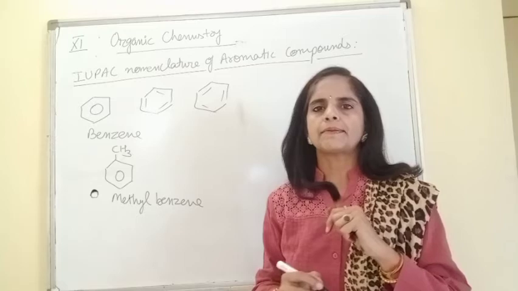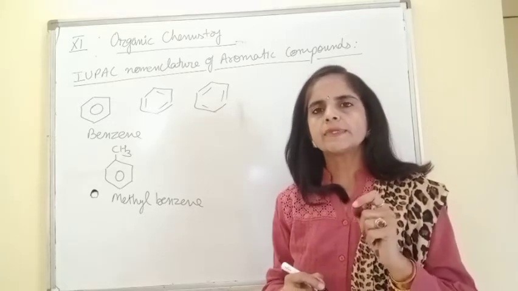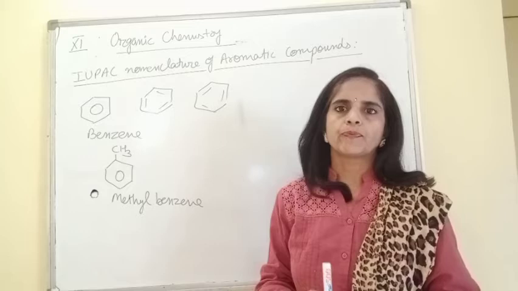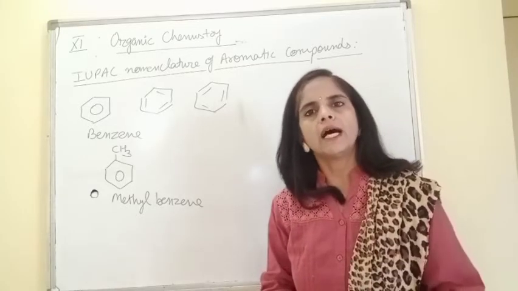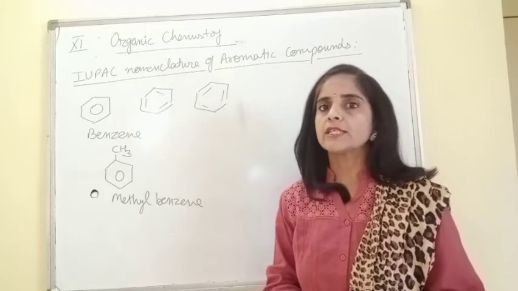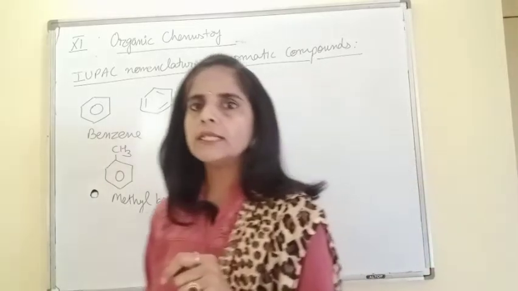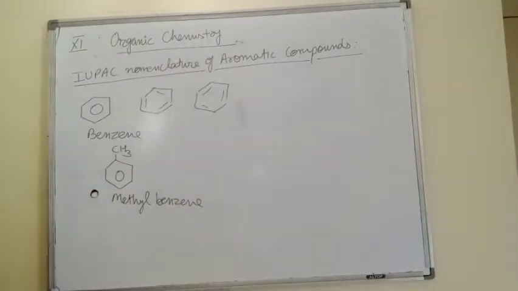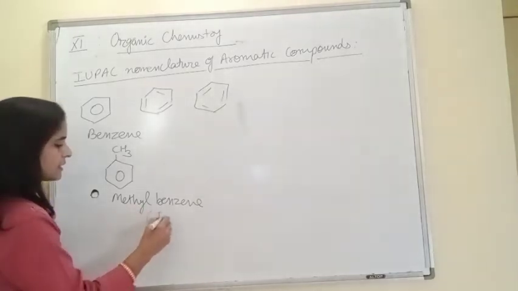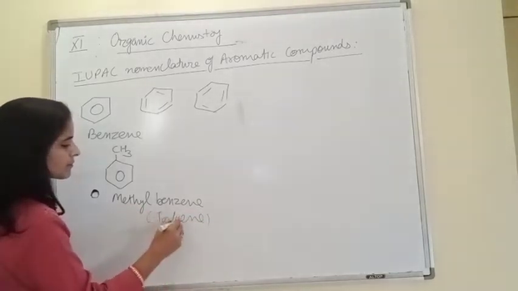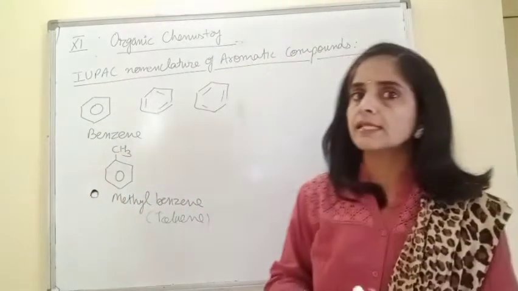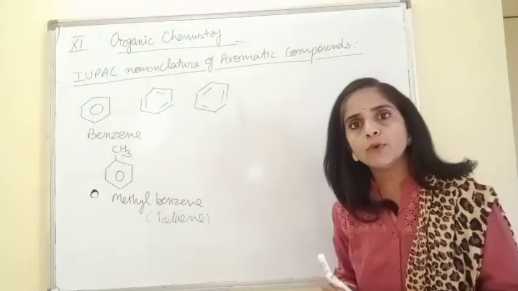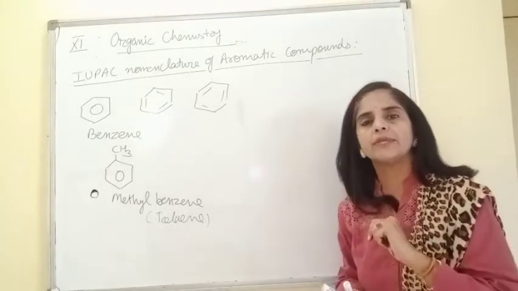But in aromatic substances, beta, the common names are very popular. Even they are more frequently used as compared to IUPAC nomenclature. So that's why it's very important for us to learn the common names of aromatic substances. Like for methylbenzene, its common name is toluene. Its common name is toluene. So we have to learn this name. It is even more frequently used as compared to methylbenzene.